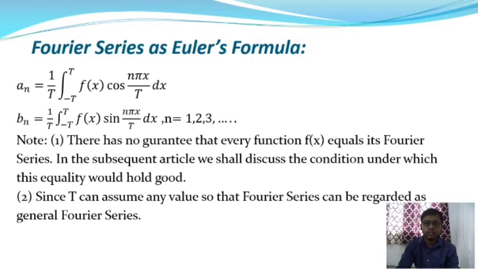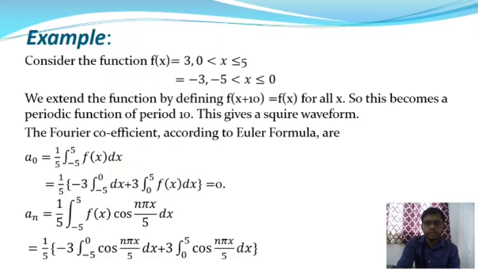In this chapter we are going to discuss the condition under which the equality would hold good. The second note is that since t can assume any value, the Fourier series can be regarded as a general Fourier series. After that we are going to take some examples on Fourier series as Euler's formula.